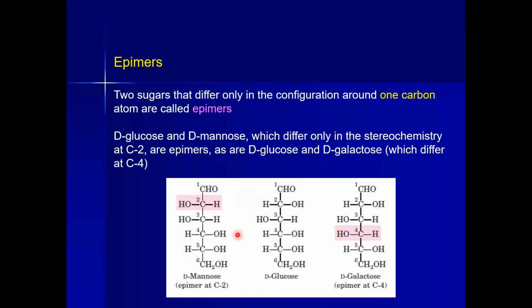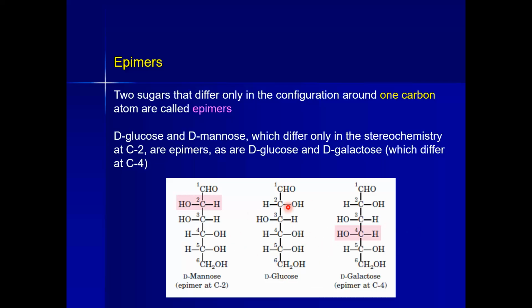So epimers are those stereoisomers in which the groups change around only one carbon atom. These would be epimers. We have another example of epimers: D-glucose and D-galactose. We can see that in D-galactose the hydroxyl group at the C4 position is on the left hand side, whereas in D-glucose it is on the right hand side.